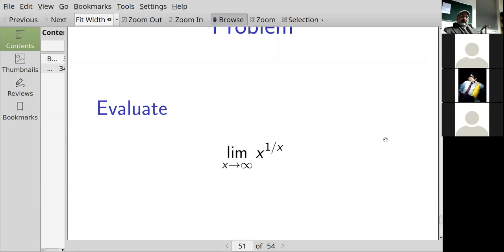Sir, I had a question. Yes. Sir, if we put infinity into the exponent x, would that be illegal? Because that would also yield 1. Yeah, the thing is that it's better to use L'Hopital's rule. You can't just put infinity into the 1 over x and not put it into the x.